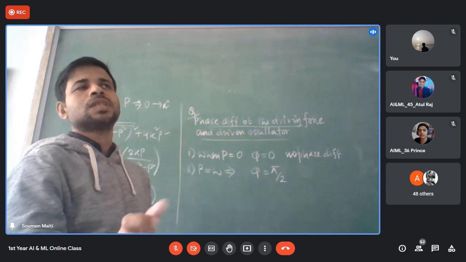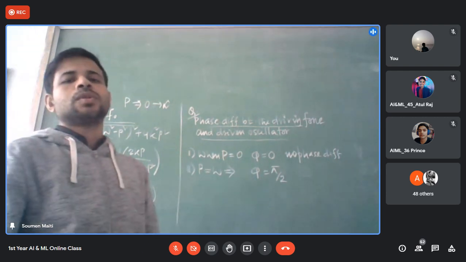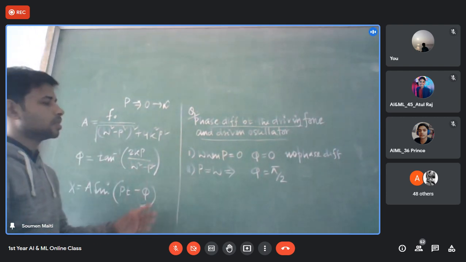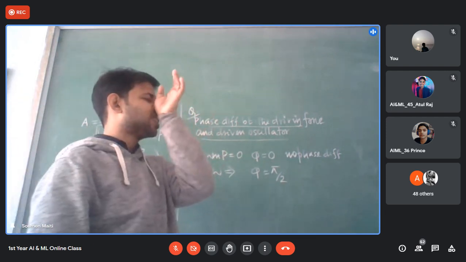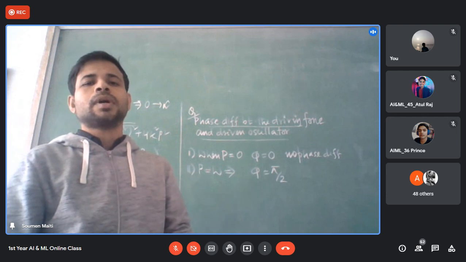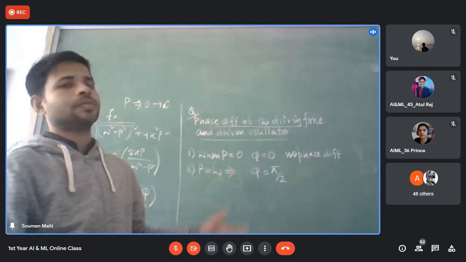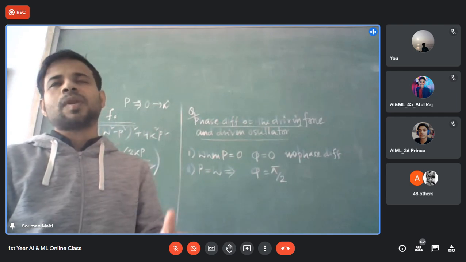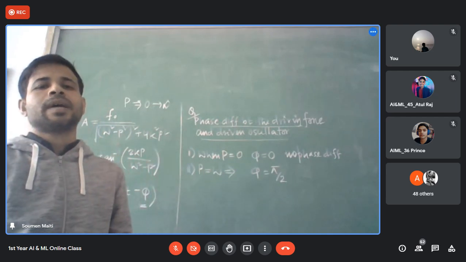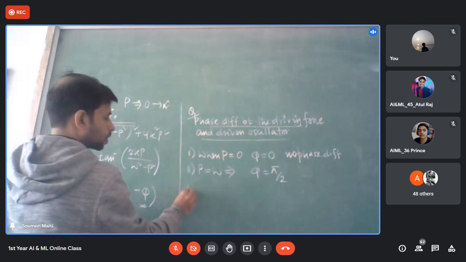I will come to this resonance point maybe after 5 minutes. So this is the condition for resonance where the driving force and the driven oscillator differ by pi by 2, or in other words, at resonance the driving system lags behind the driven oscillator by pi by 2.